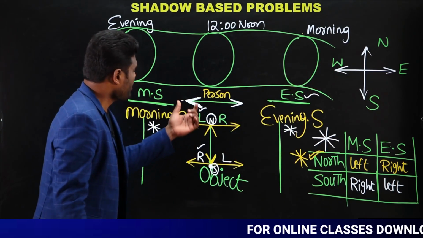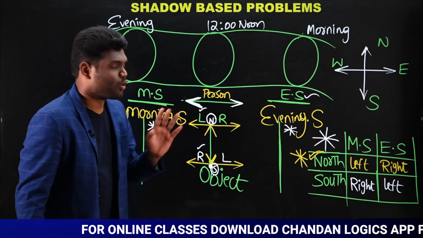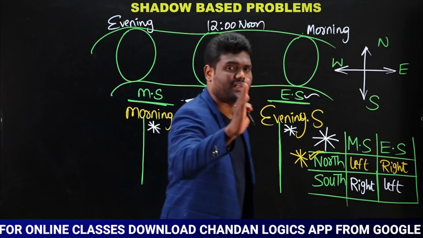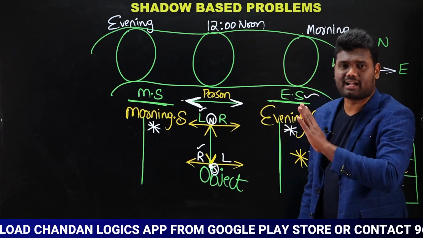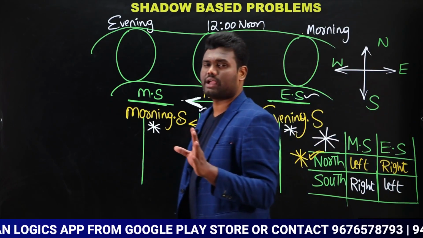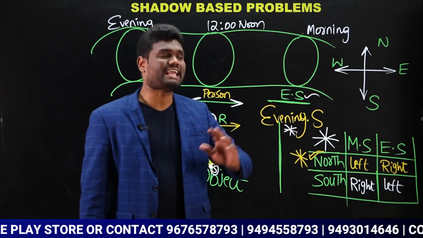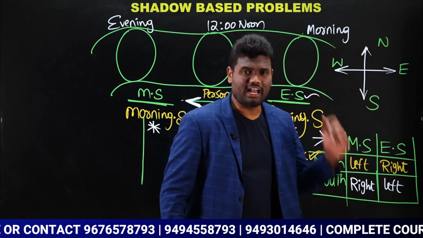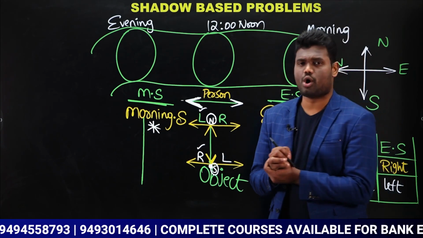Yes or no? So whenever you need the answer as east or west, remember the question should be asked as front or back. If the question is asked like front, back, then you can say the answer will be east or west. But when the question says left hand, right hand, the answer is always going to be either north or south.